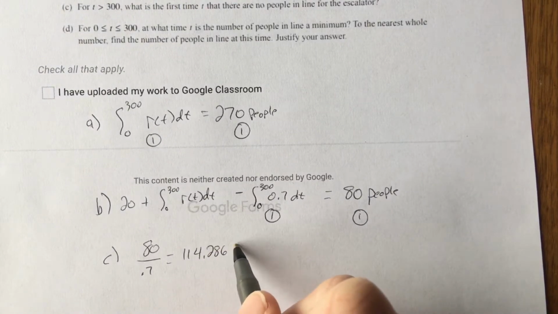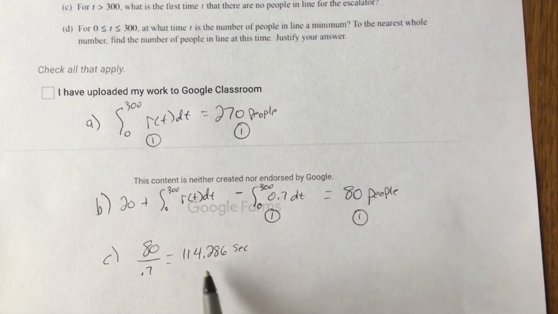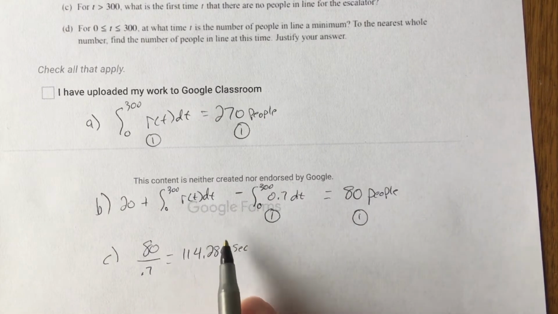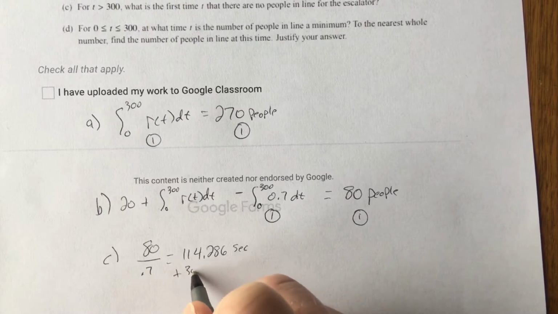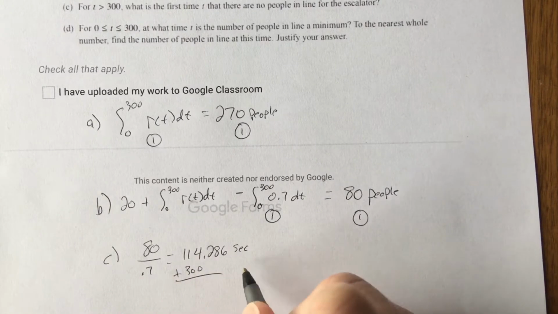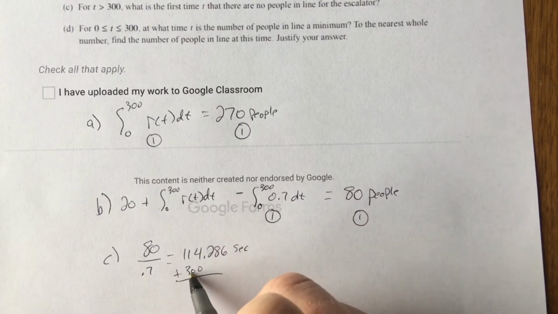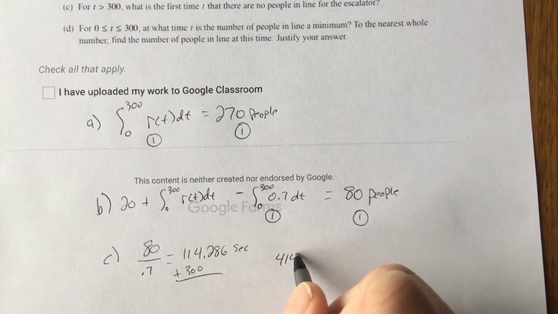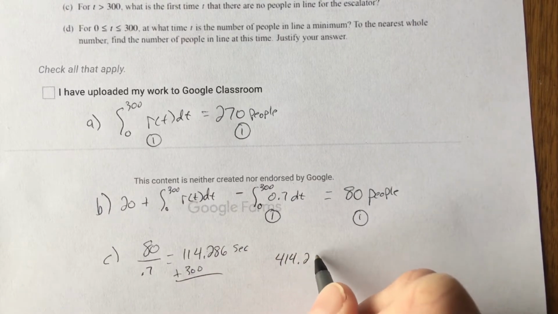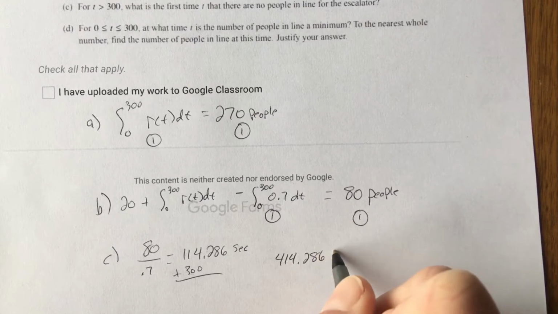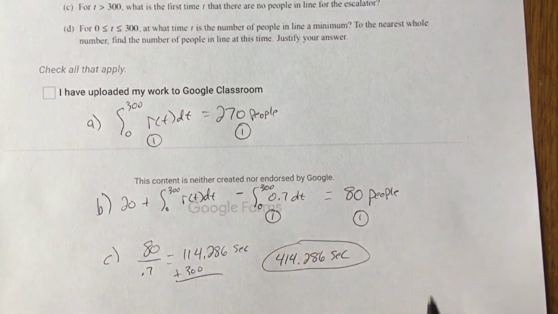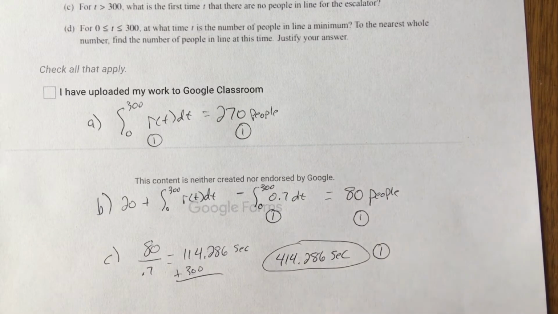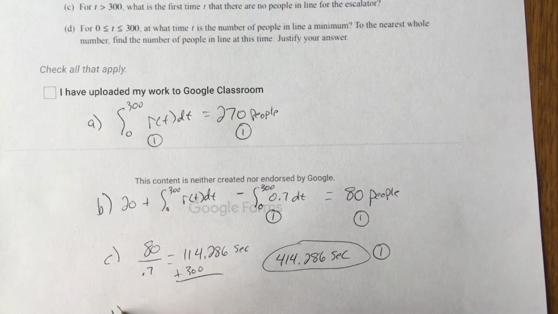114.286 seconds. Now you have to be careful, because that's after the 300, and they're asking about the total time. So we do have to add the 300 that was there before. Unfortunately, if you had that idea but forgot to add the 300, that would have cost you. It's at time 414.286 seconds, which is a weird time, but that would have gotten you a point. Really no calculus involved, just kind of an algebra problem at that point.